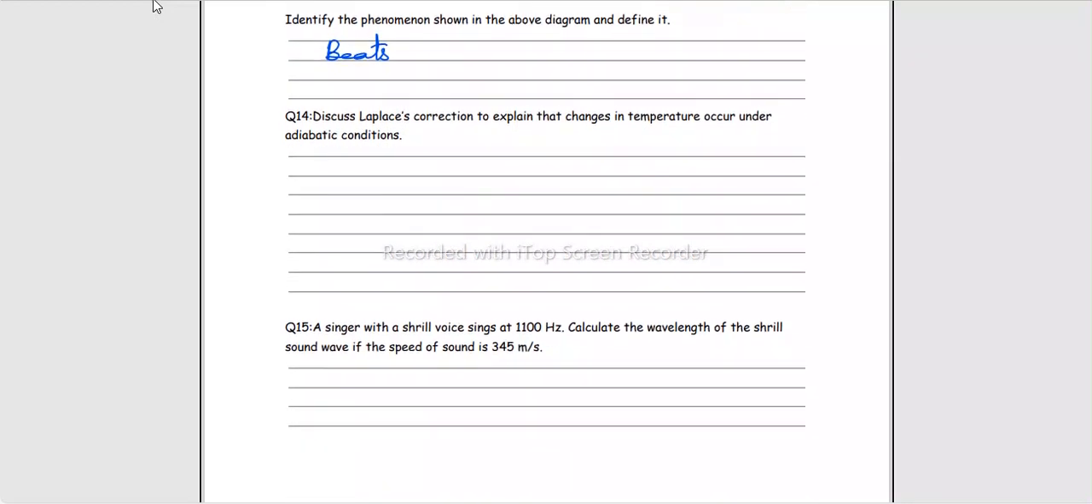Discuss Laplace correction to explain that changes in temperature occur under adiabatic condition. We've already discussed it. Newton considered the process is isothermal, temperature remains same, right? Then Laplace assumed the process is not isothermal, it is adiabatic. In compression regions temperature is greater. In rarefaction regions temperature is lesser, and the process is so quick that there is not enough time for the temperature to evenly get distributed. That is why the product of PV is not constant.